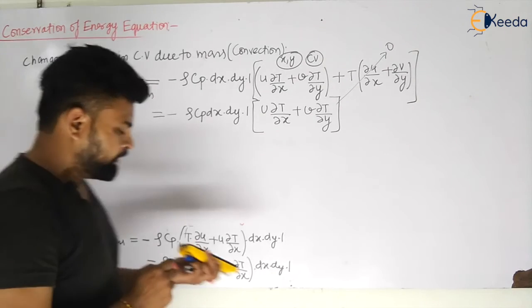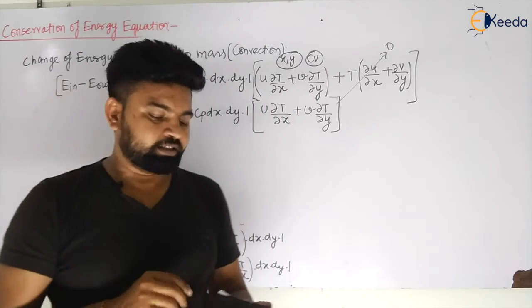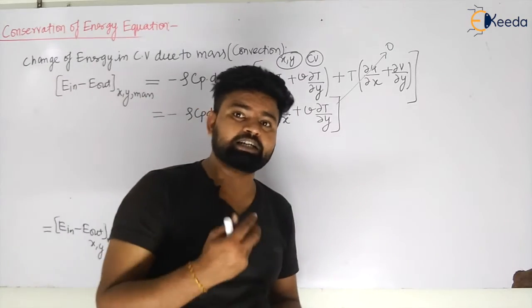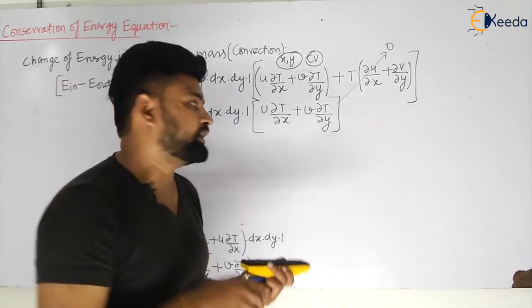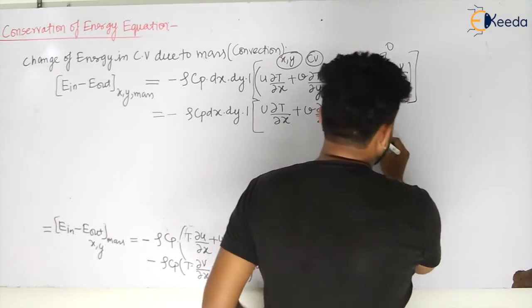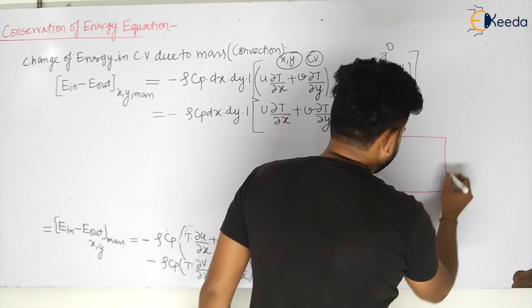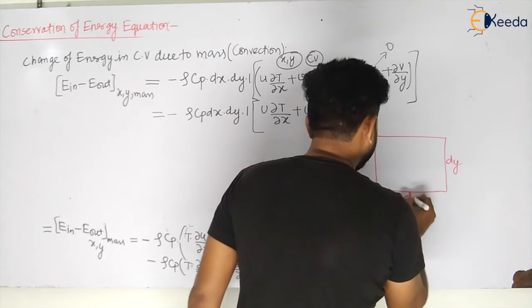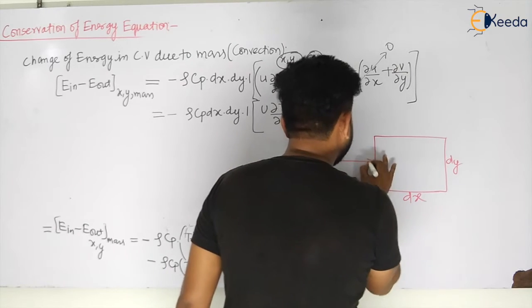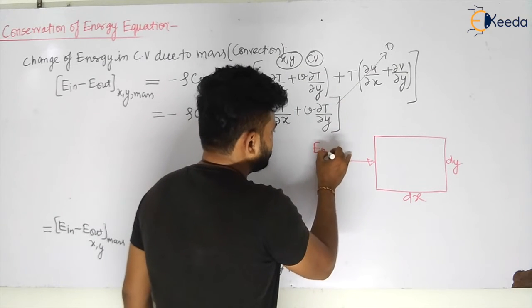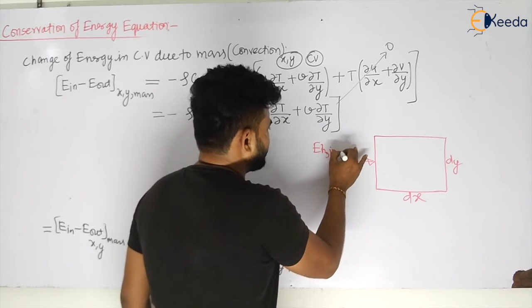Now that is the energy convected. Let us see the energy conducted in the control volume. If this is your element, there will be your dy and your dx. There will be some heating, energy due to heating in the x direction. Yes or no?